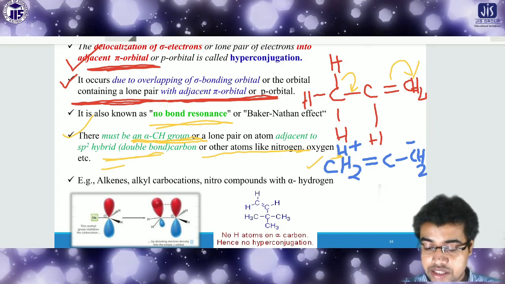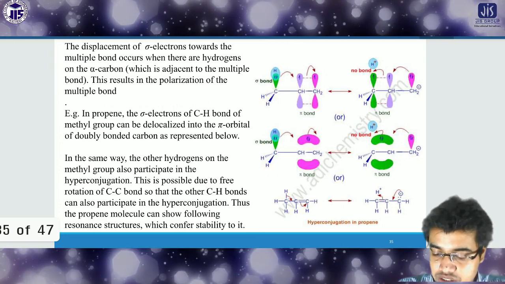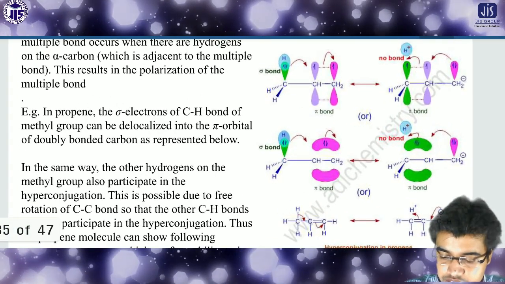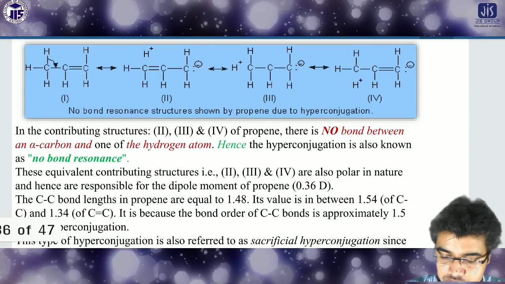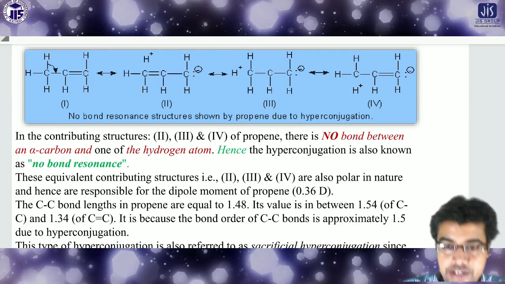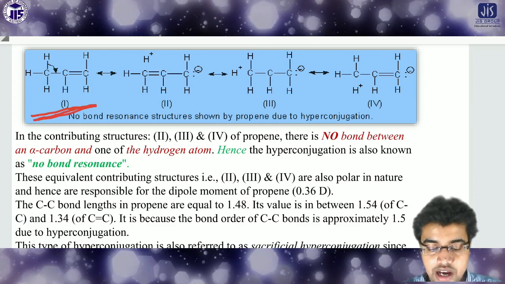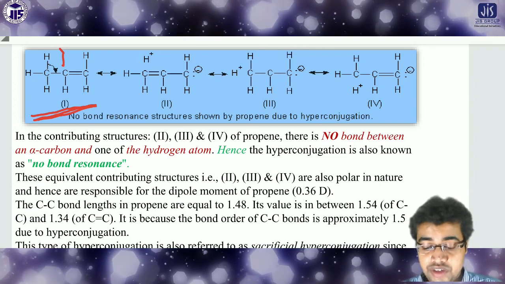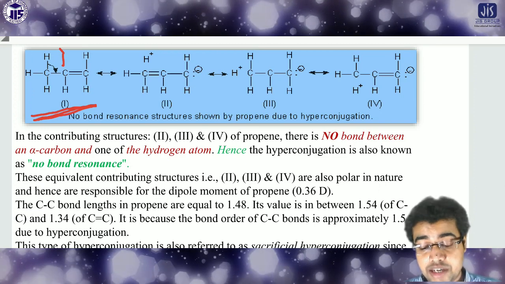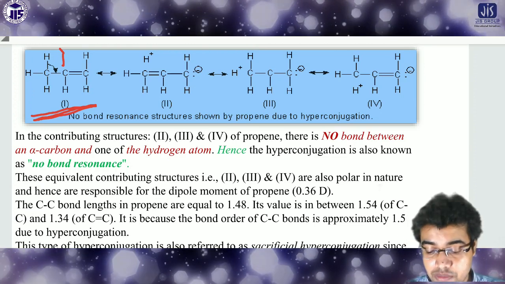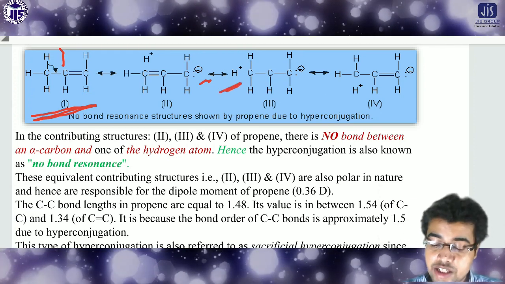Then I'll show you another example also. There is the displacement of the sigma electrons; there are so many sigma bonds. Look, in this way we can show the hyperconjugation also. This is the more prominent example. So look here, here is the way of hyperconjugation. In the first step, the sigma bond on the hydrogen breaks, and the sigma bond comes to the alpha carbon, overlapping with the pi bond. Then the pi bond gives the minus charge, and then another H plus takes part in the same way, then another H plus takes part in another way.